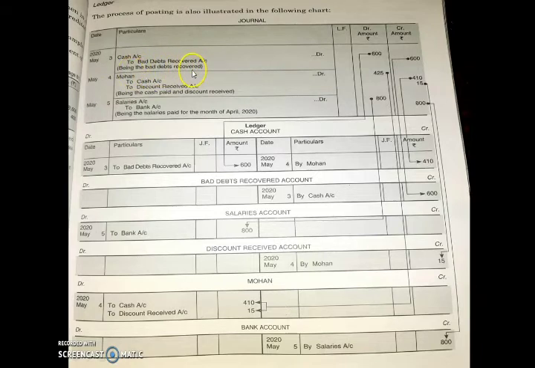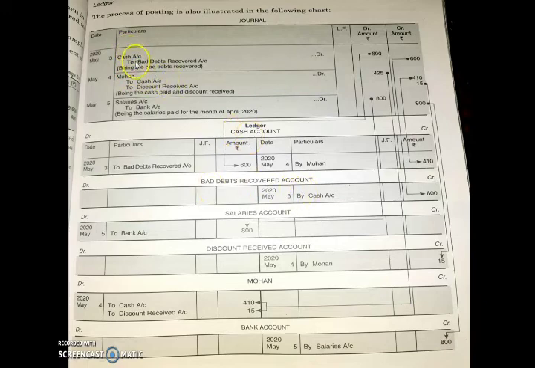The amount given on the debit side and credit side is 600. We are studying how to post this transaction in the ledger. See the way of posting, that is what you have to learn. So in the ledger you have the cash account as well as the bad debts recovered account.